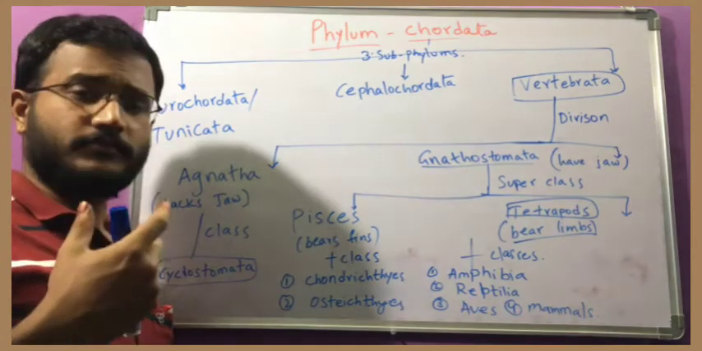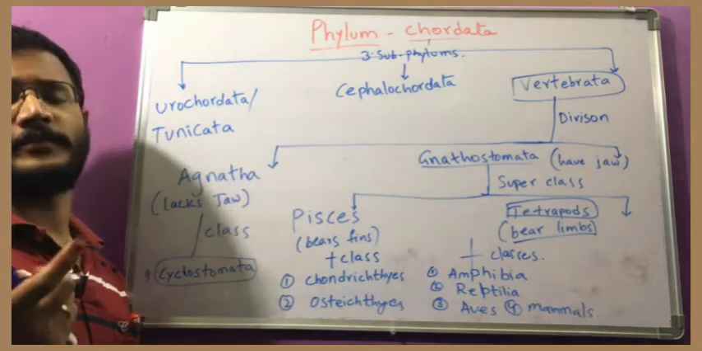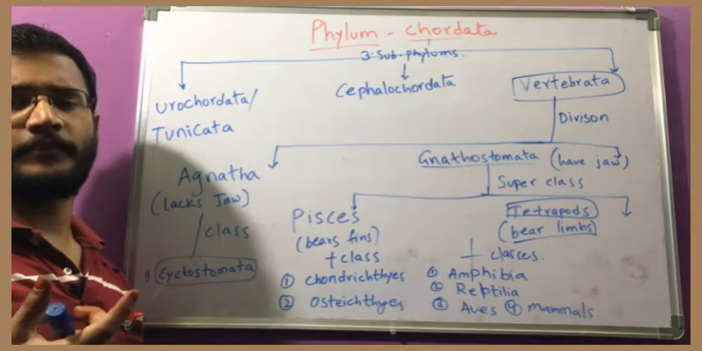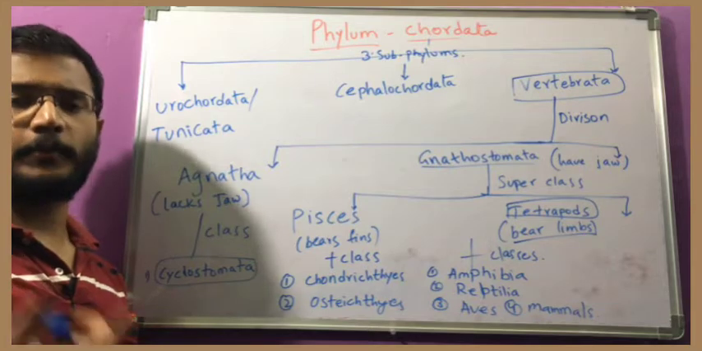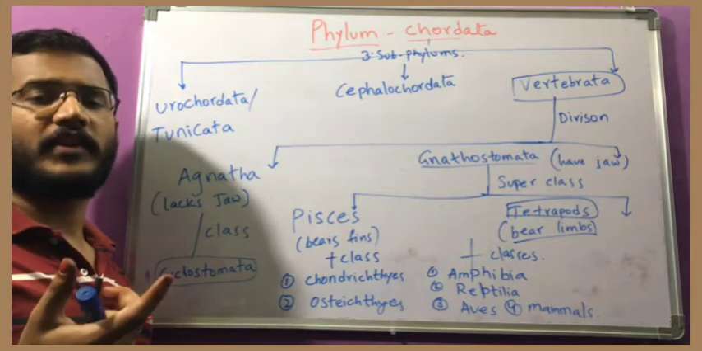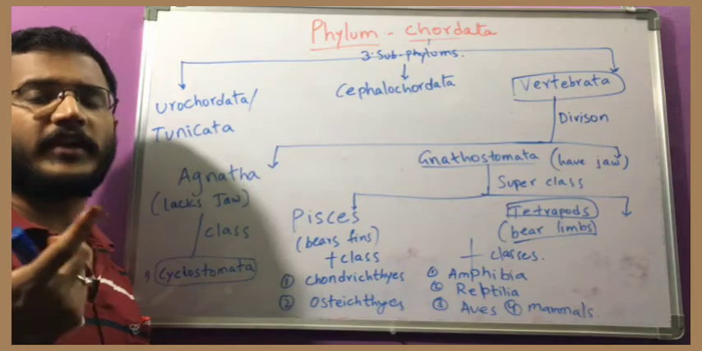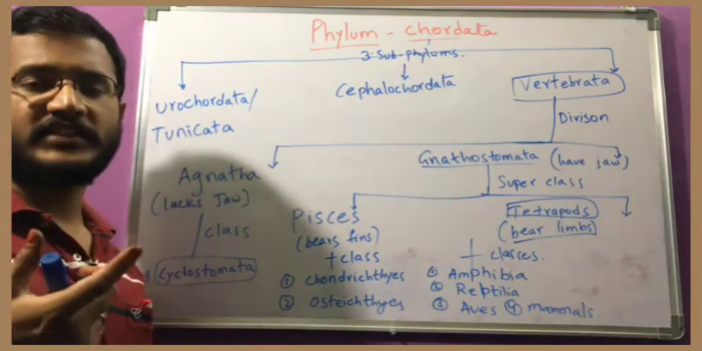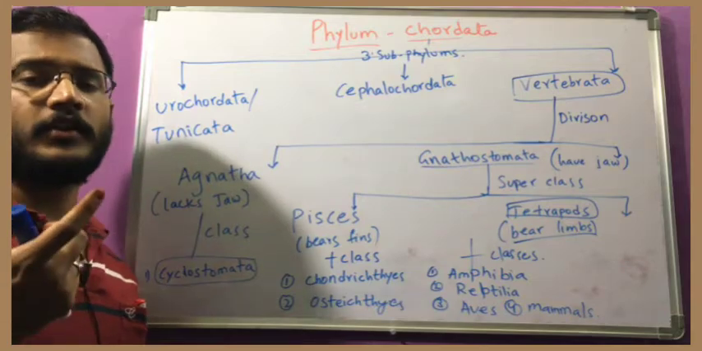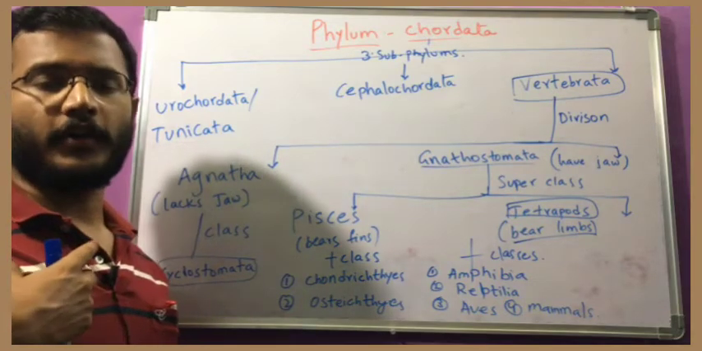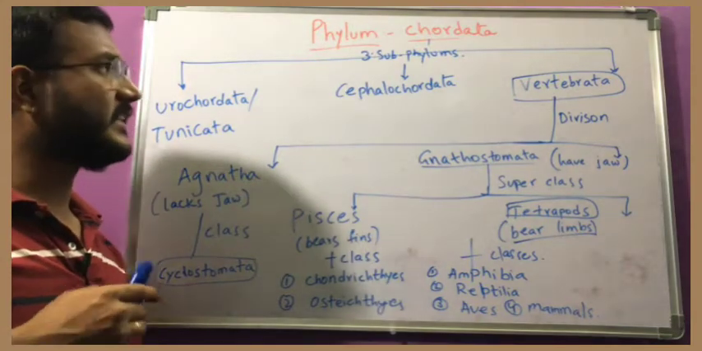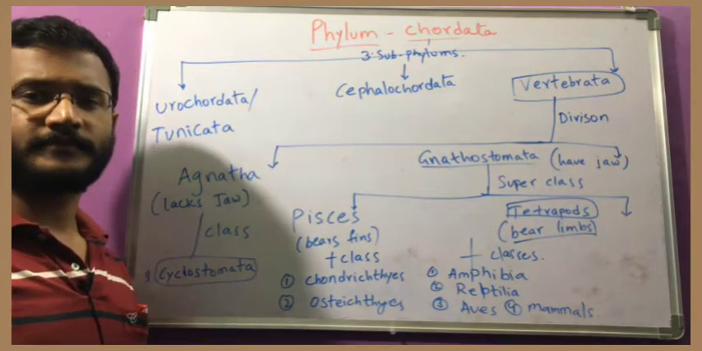Okay, and there are some minor characters also, like blood circulatory system, triploblastic, organ system level of organization, and the true coelom, that is enterocoelom, whether they are present or not, to consider the animal to place it in the phylum Chordata. So that is the basics. Now we will see the classification of Chordata.